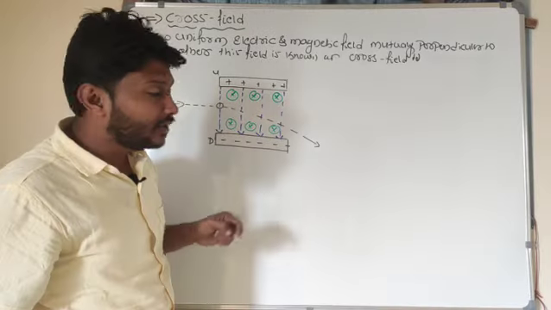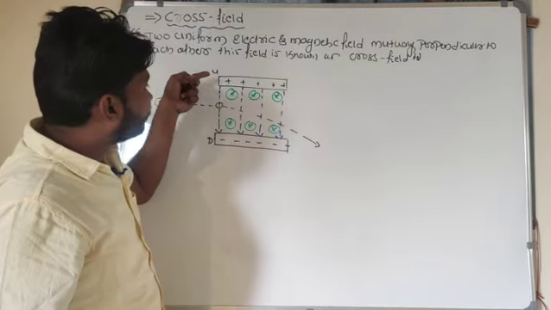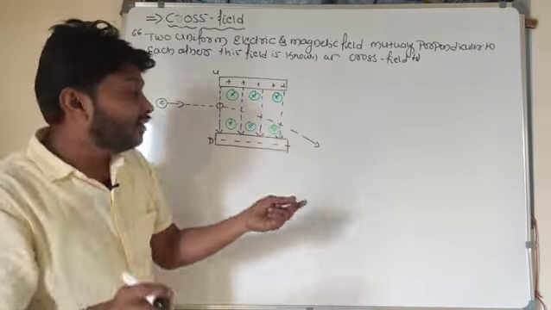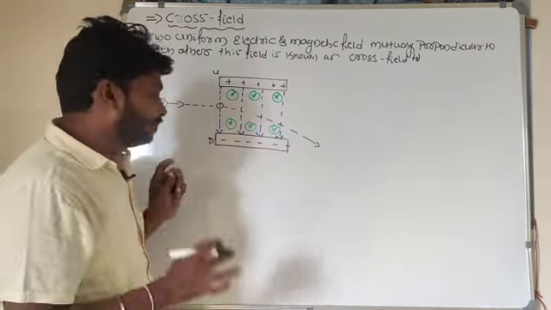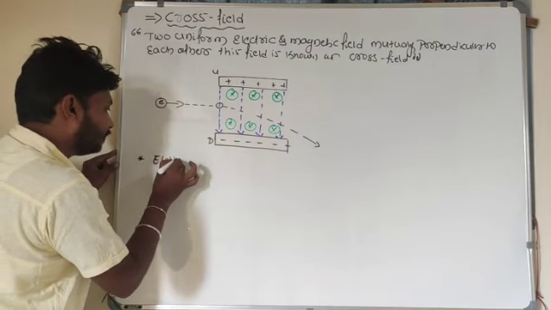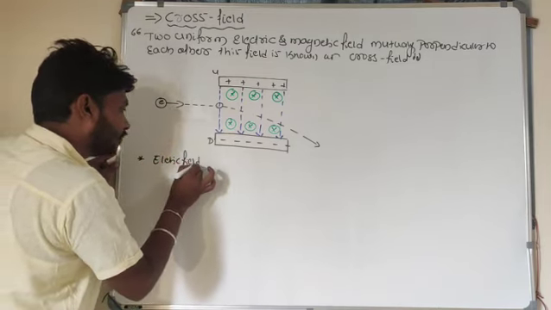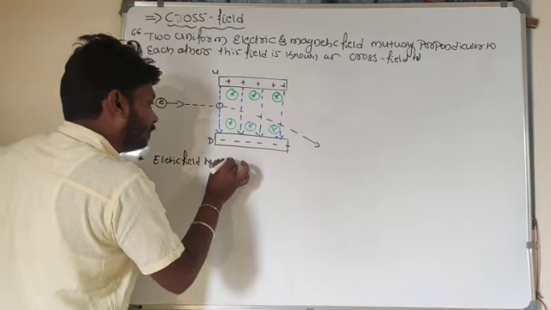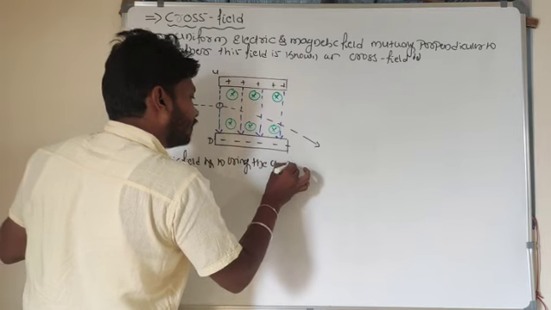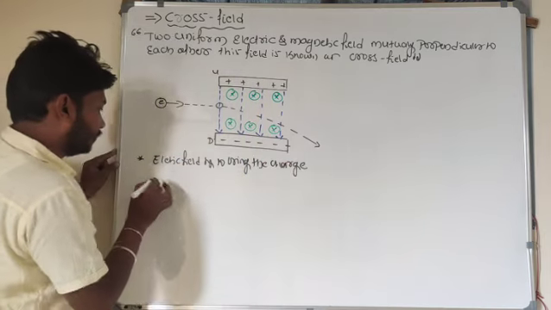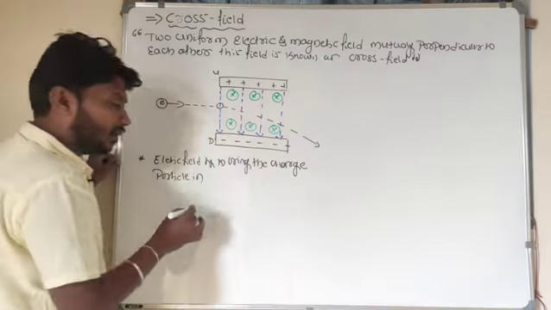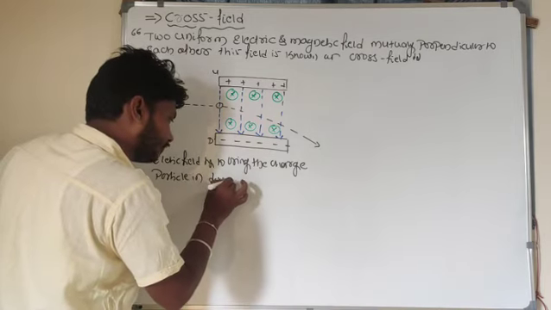What is the direction of the electric field here? The electric field direction is from upside to downside, meaning the electric field tries to bring the charged particle in a downward direction.